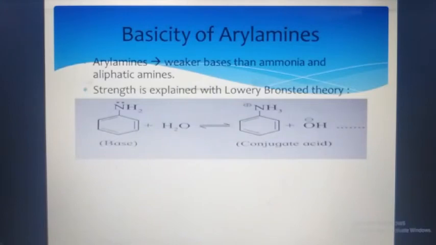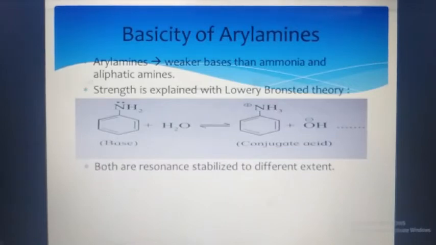Strength is explained with Lowry-Bronsted theory. The strength of the base and the conjugate acid is given by Lowry-Bronsted theory. Both are resonance stabilized to different extents. Base and conjugate acid have different values of stabilization.